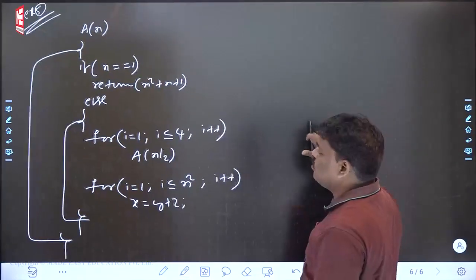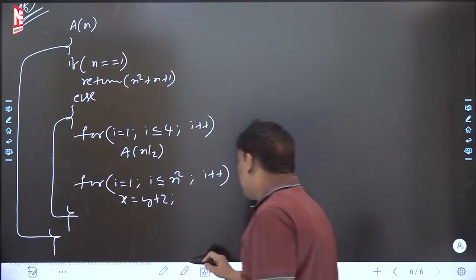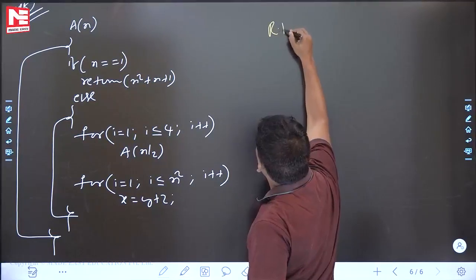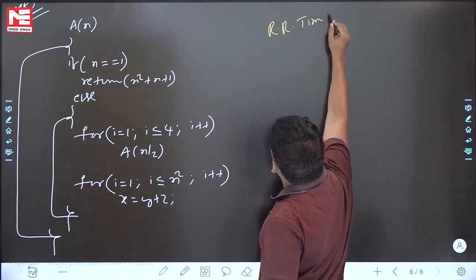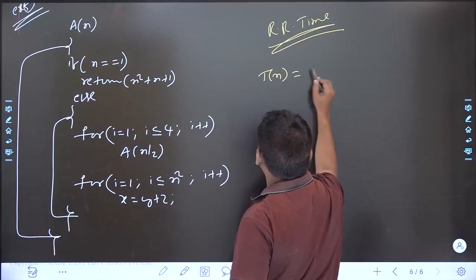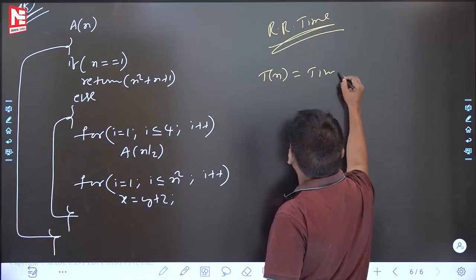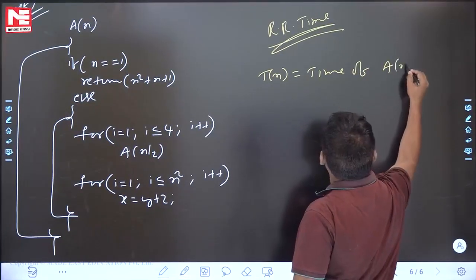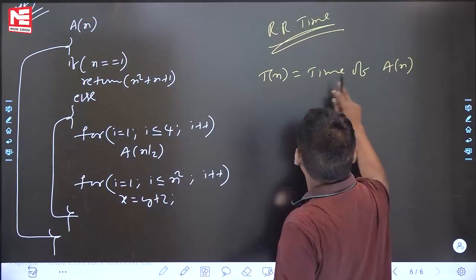Can you help me? For this recursive program, how do we find the time complexity? What is the first step? The recurrence relation for time. You have to define it first, so that you get more clarity. T(n) is equal to what? Time of A(n). If you are okay, T(n) is equal to the time of A(n).